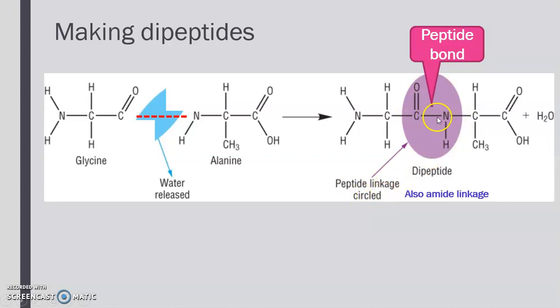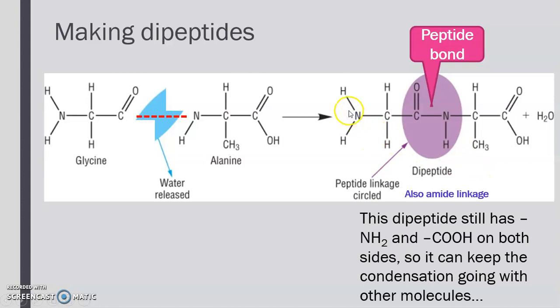This C-N bond, the bond itself, is called a peptide bond. So, amide linkage. You notice that this particular dipeptide also has an NH2 group and a carboxyl group. It can keep having that condensation reaction. As long as I have another carboxyl group here, I can attach to it, or if I have another amino functional group on the right, I can also attach to it. So this condensation reaction can keep going as long as you have more amino acids to attach to both